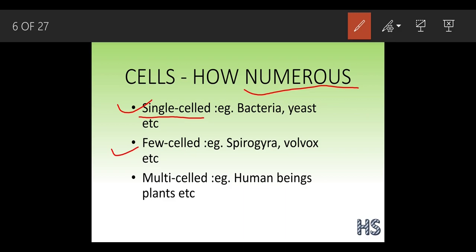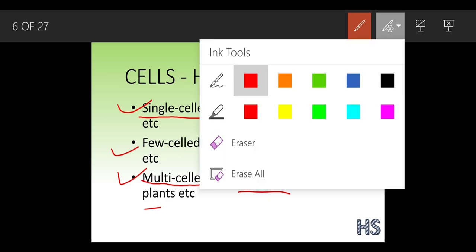We human beings and plants have millions and billions of cells inside our bodies, so it becomes very difficult to assume. That is why we call them multicellular: human beings, plants, animals, etc.